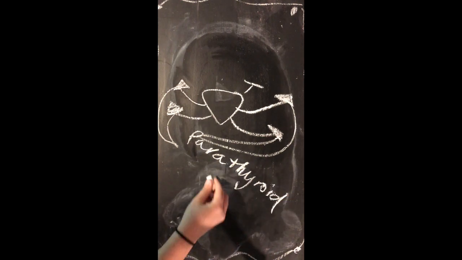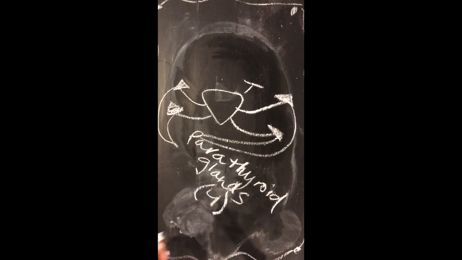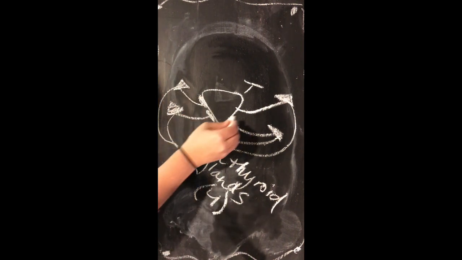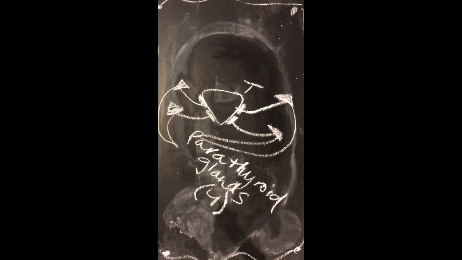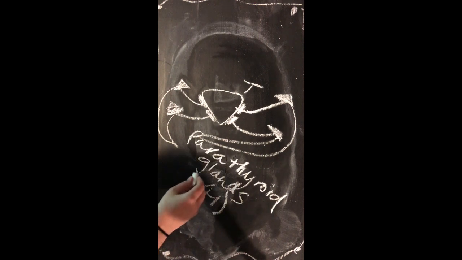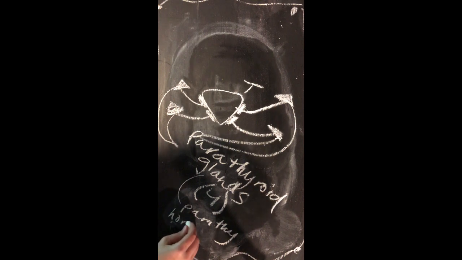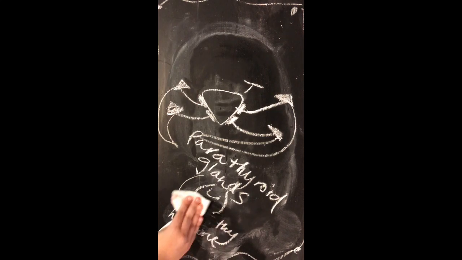The body also has parathyroid glands, which are four small endocrine glands on the rear of the thyroid that secrete parathyroid hormone, which is a hormone produced by parathyroid glands that regulates the concentration of calcium ions in the blood, and it is also known as PTH. When the blood's calcium ion concentration declines, PTH secretion increases. PTH increases the blood calcium level by causing the release of calcium ions from the bone, increasing calcium ion reabsorption by kidneys, and increasing synthesis of vitamin D.